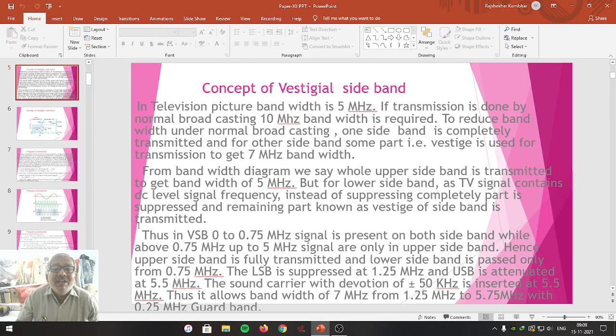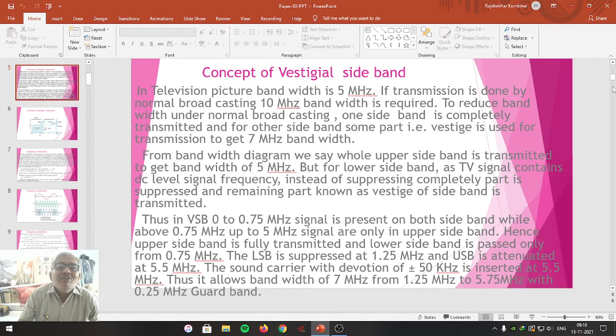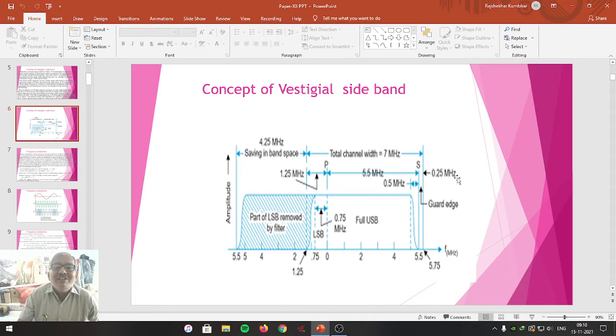So thus the bandwidth is reduced from 10 megahertz to 7 megahertz. Some wastage is avoided, as some part of the LSB is used. That's why this kind of concept is known as vestigial sideband, and it can be used only for television communication. It is not used for the rest of the types of electronic communication.